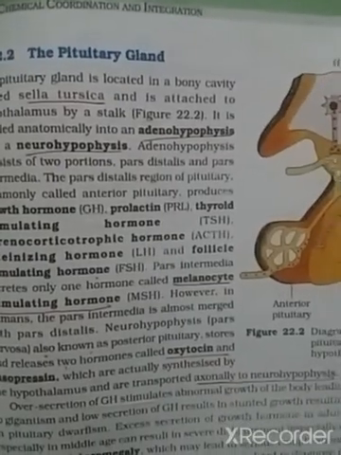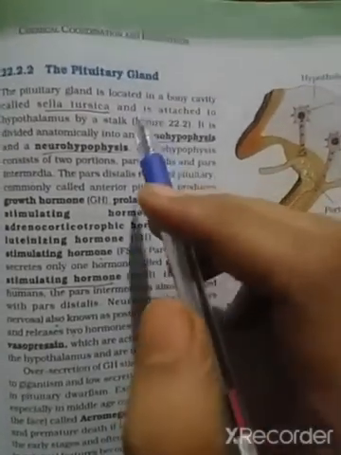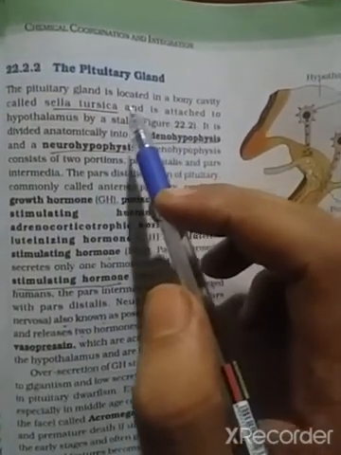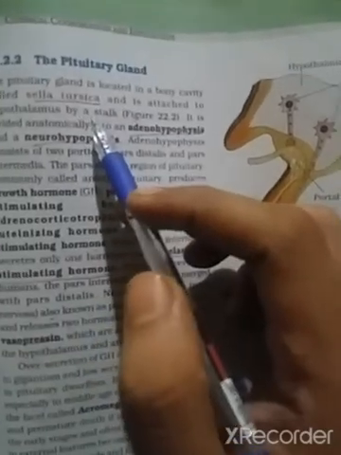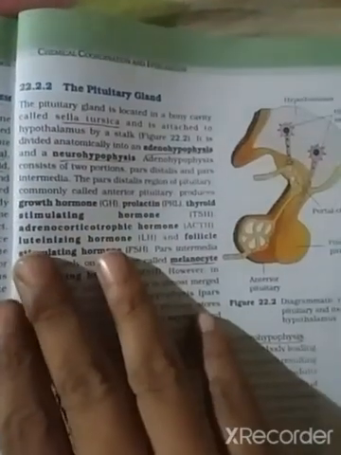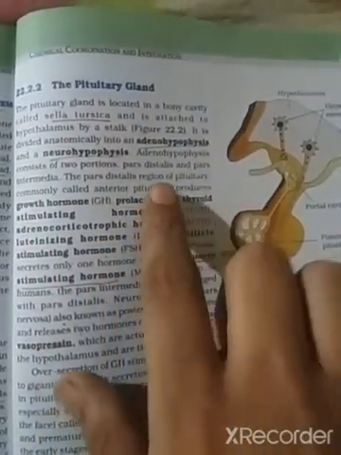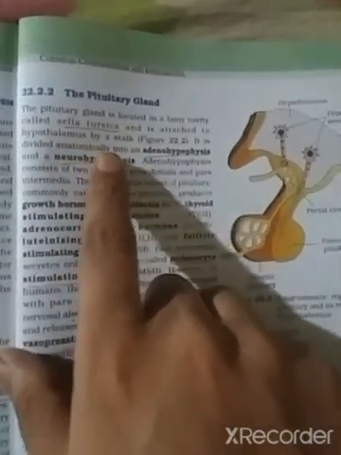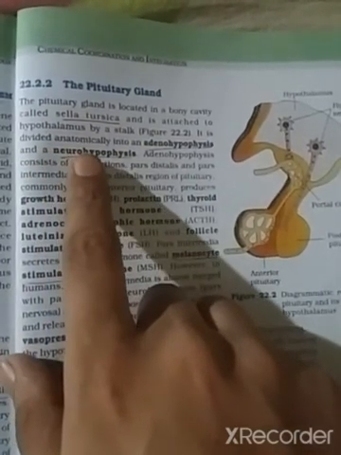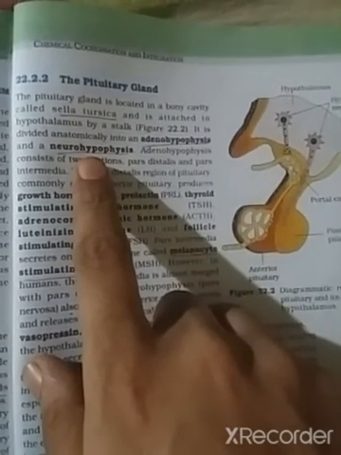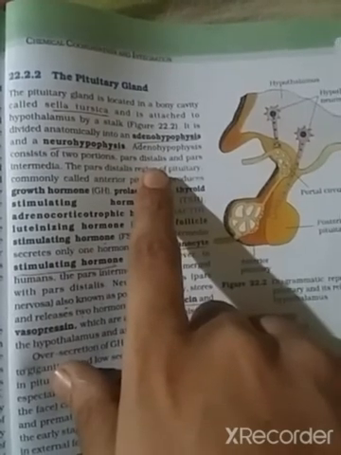Here it is written that the pituitary gland is located in the bony cavity known as sella turcica and is attached to the hypothalamus by a stalk. It is divided anatomically into adenohypophysis and neurohypophysis. As I told you, the adenohypophysis consists of two portions, pars distalis, meaning the anterior pituitary, and pars intermedia, meaning the intermediate lobe.